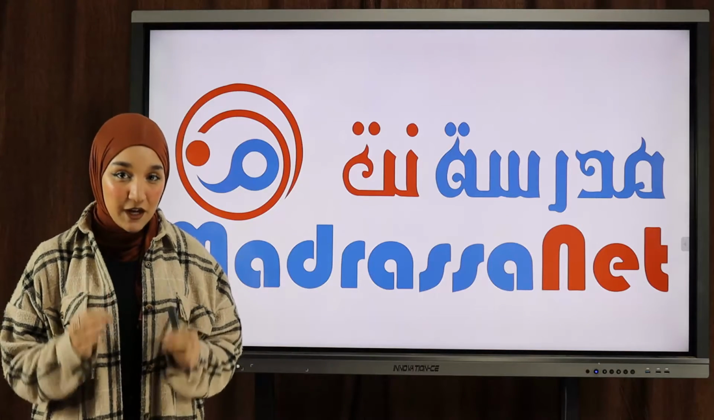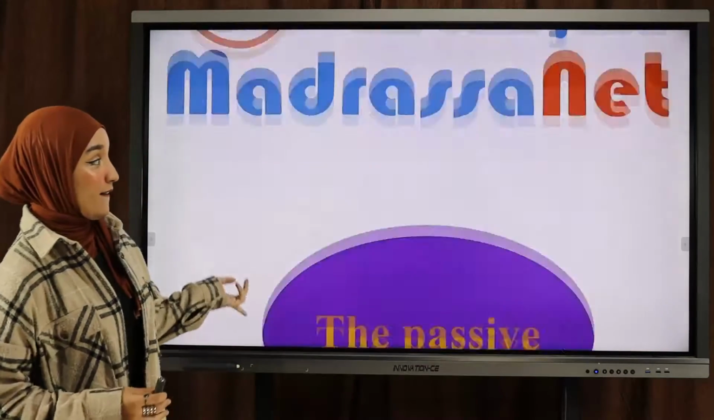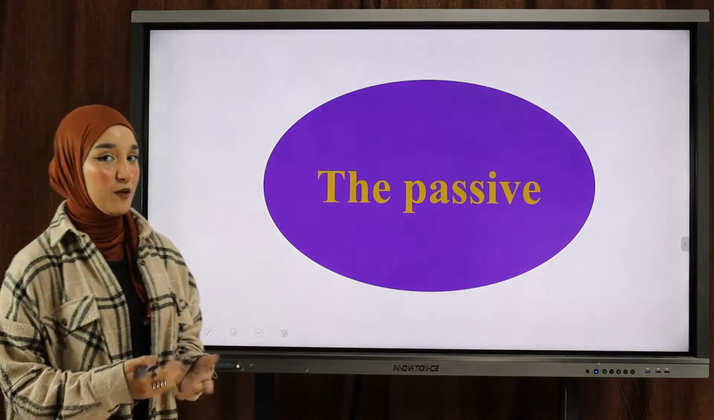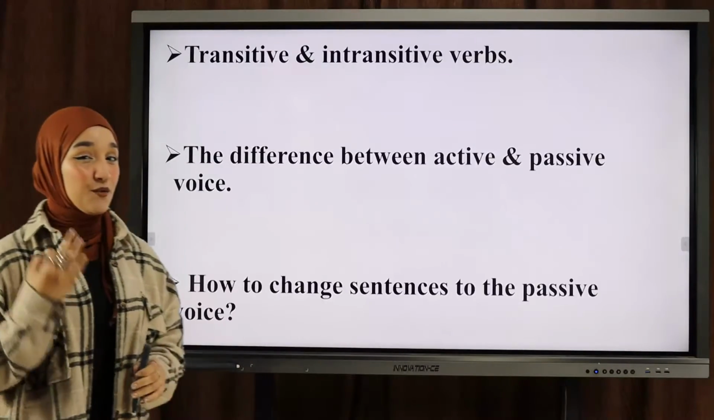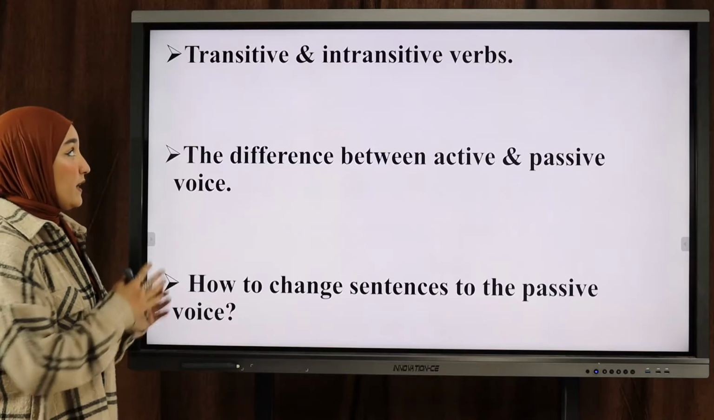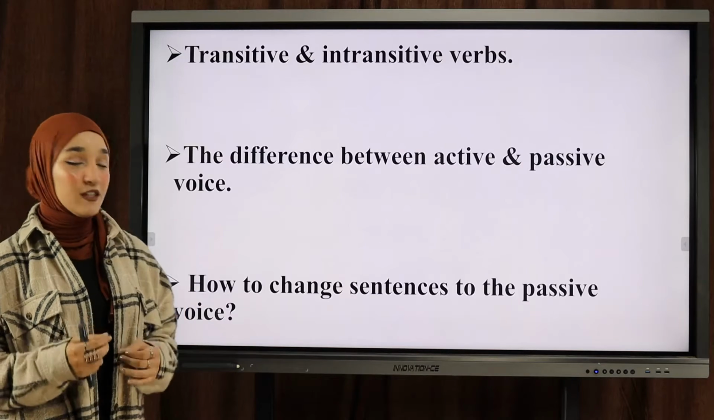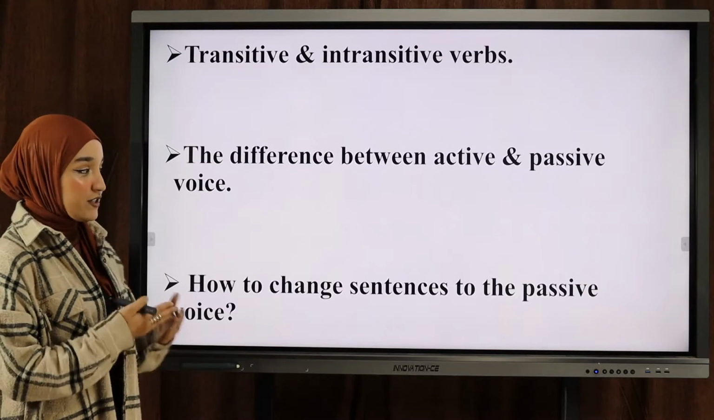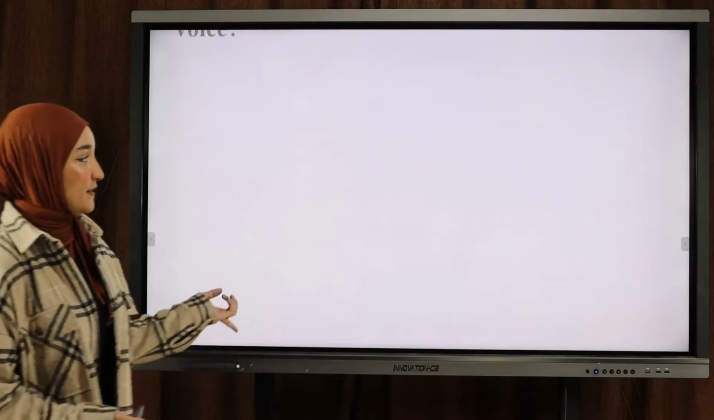Today we have a very important grammar lesson and it's about the passive voice or the passive form, okay? Now, today's lesson is going to be divided into three categories. Number one, transitive and intransitive verbs. Number two, the difference between active and passive voice. And number three, how to change sentences to the passive voice. Okay, so let's get started.